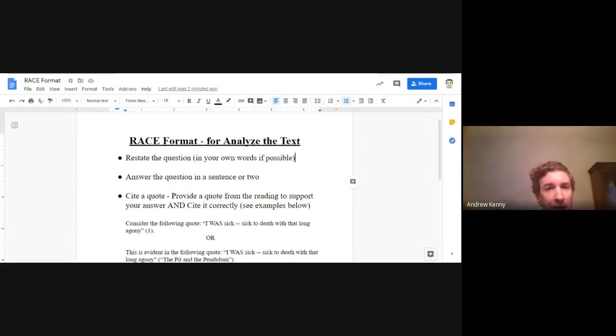RACE: first you're going to restate the question, then you're going to answer the question, then you're going to cite a quote to back up your answer, and then you're going to explain that quote. Very simple. I know you've all done this before. So whenever you come across an analyze the text question, you know that I am demanding that there be at least one quotation to back up your answer, and the quote's going to come from the story that we're analyzing.